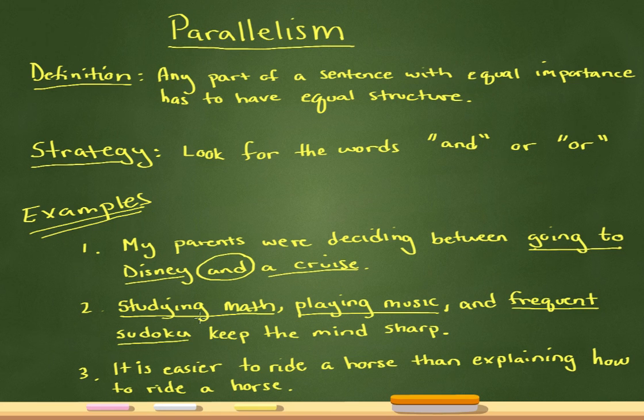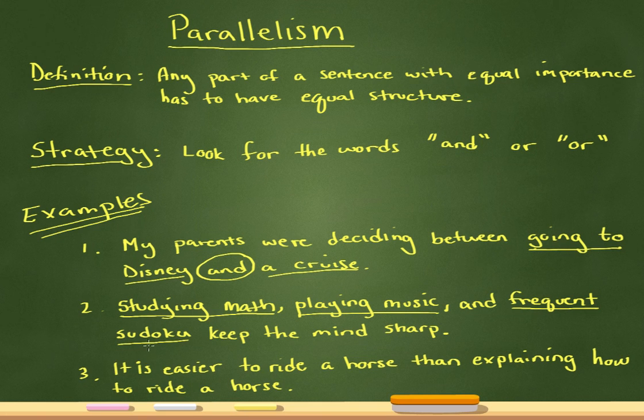Alright, now are these parallel? Well, studying math, right, again, is an action. Studying math. Alright, playing music, again, an action to play music. The 3rd one is not an action. Frequent Sudoku. Sudoku is actually a noun, a thing.